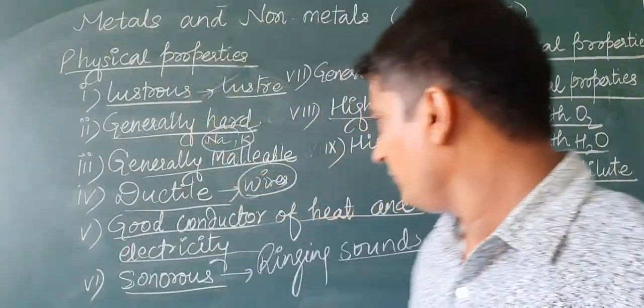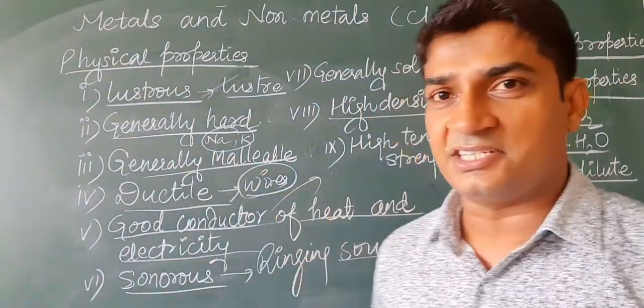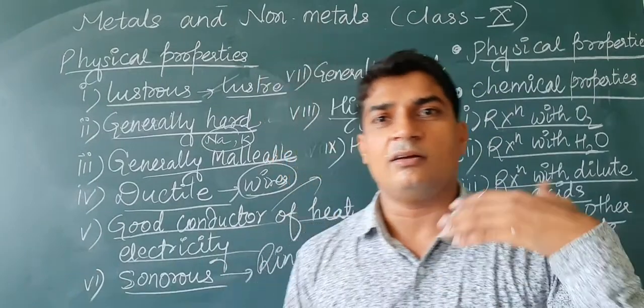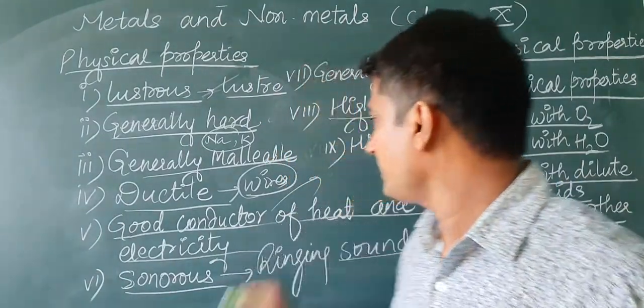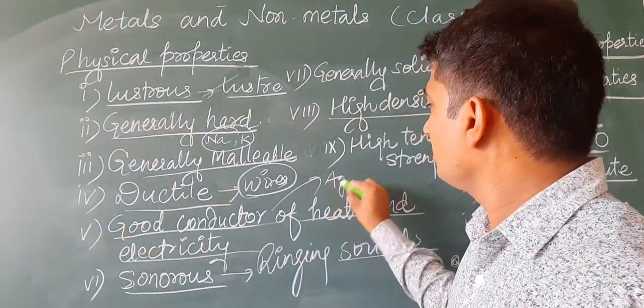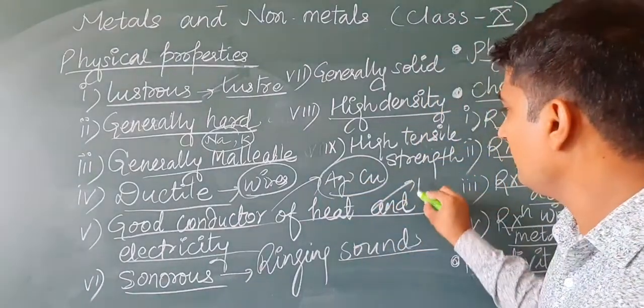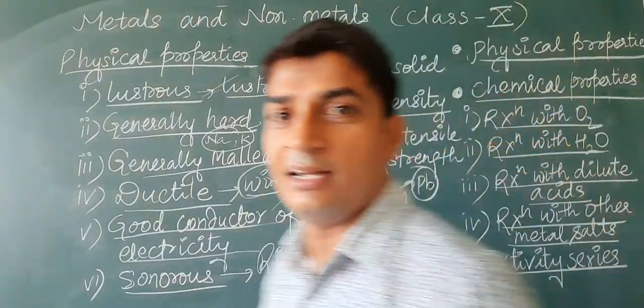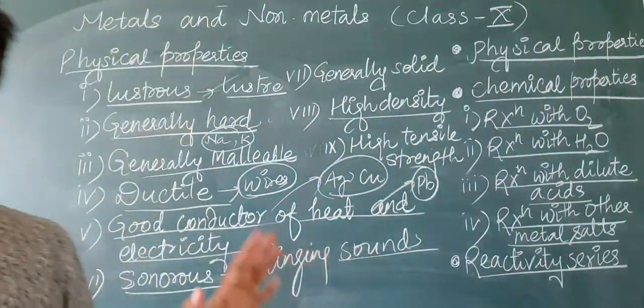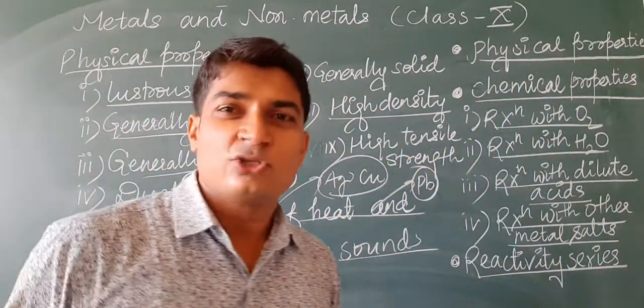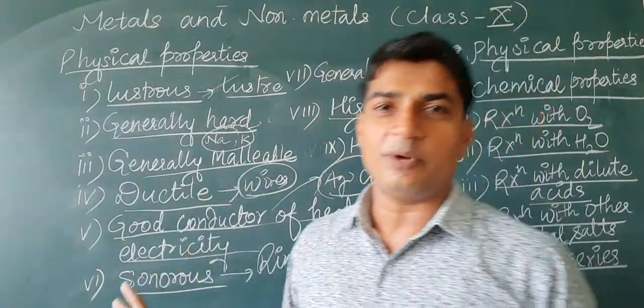One more thing, we were discussing good conductor of electricity. Few metals are very highly conducting. For example, silver, copper, they are highly conducting. And lead, Pb, plumbum, we can write. Lead is the least conducting metal. So this is all about the physical properties.